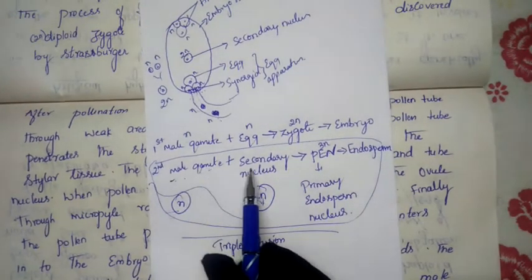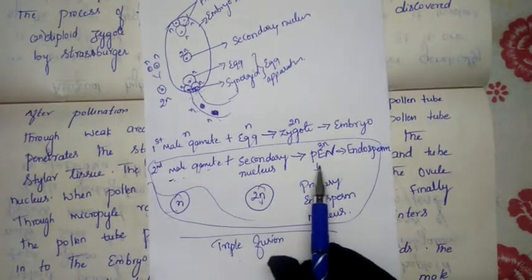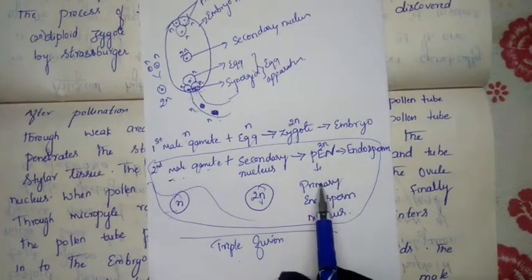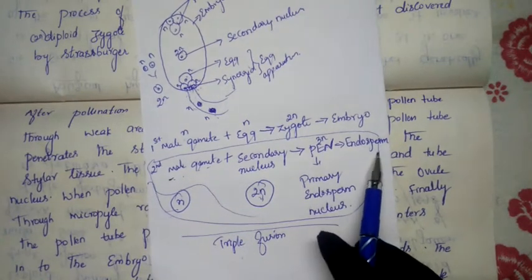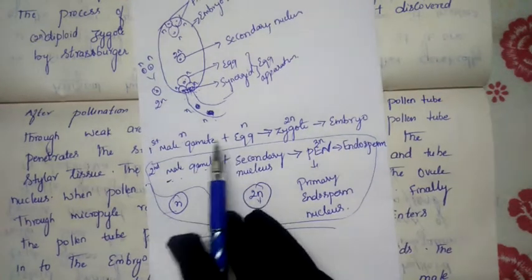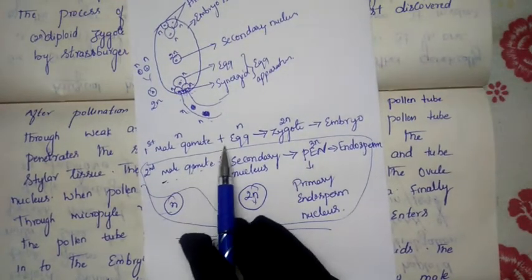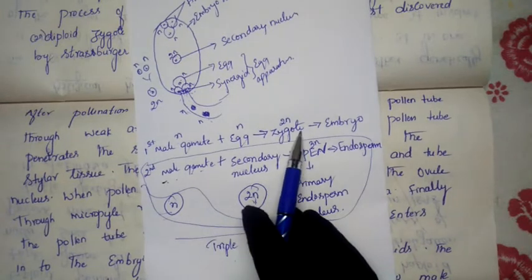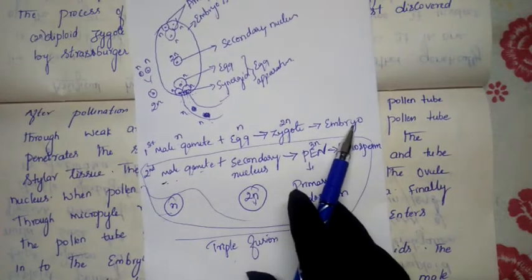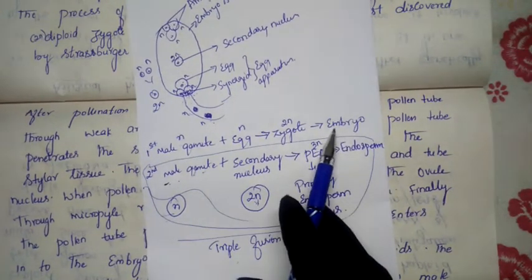The second male gamete fuses with the secondary nucleus and converts into the primary endosperm nucleus, and this primary endosperm nucleus later will convert into the endosperm. And the other fertilization is that the first male gamete fuses with the egg to form a diploid zygote, and later this zygote will convert into the embryo. This is what we are calling the embryo.